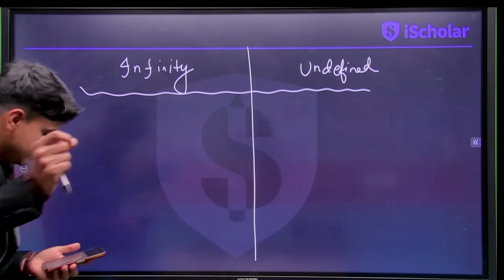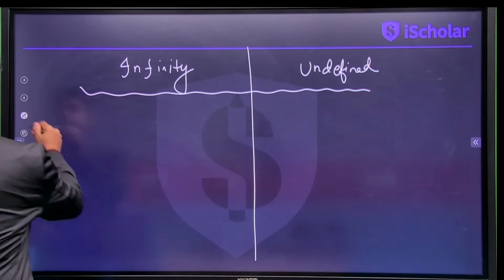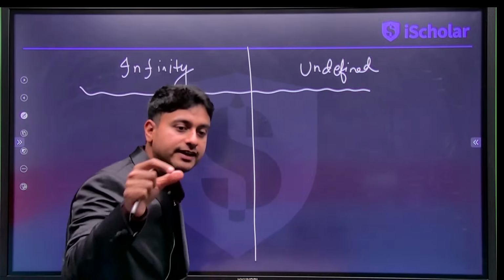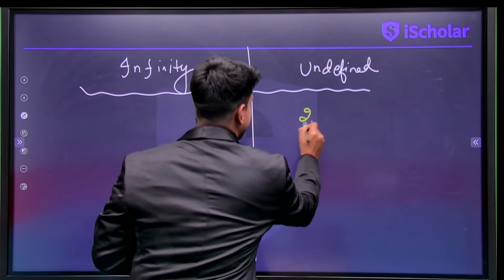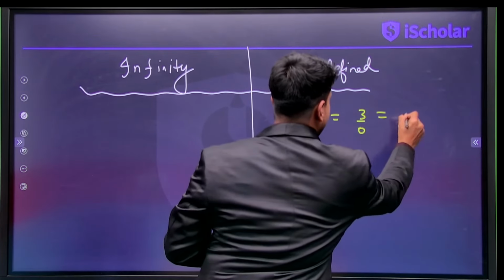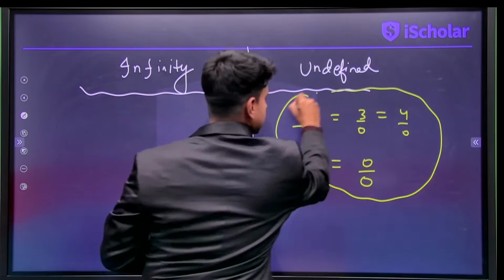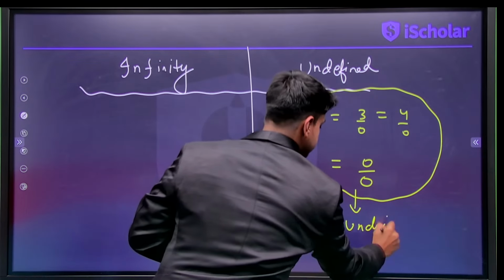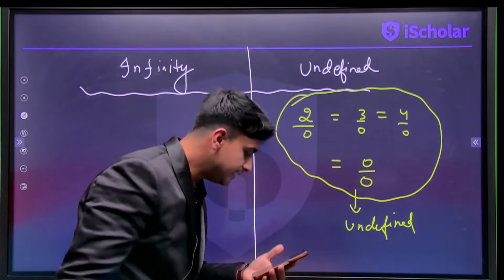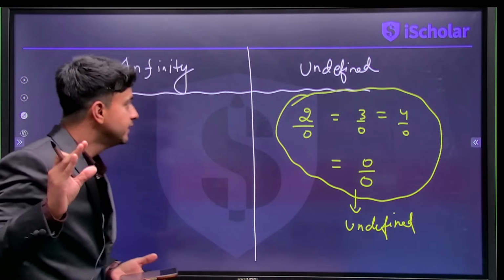So guys, what is infinity and what is undefined? There's a very thin line between both of these. Just now I told you what is undefined in mathematics. Anything you divide by 0 becomes undefined. 2 by 0, 3 by 0, 4 by 0, in fact even 0 by 0, all of these are undefined. So in maths, whenever you divide anything by 0, it becomes undefined. But what is infinity?